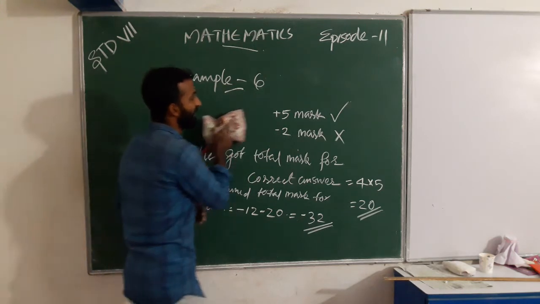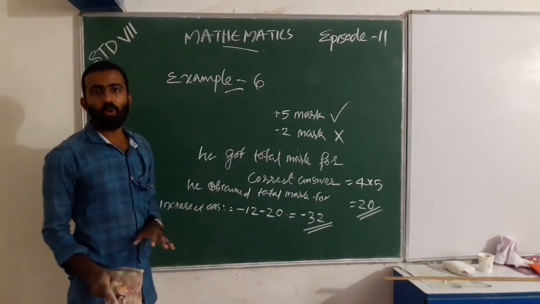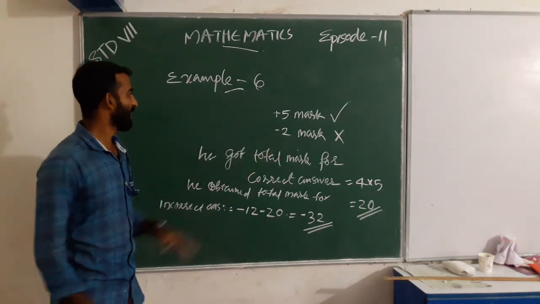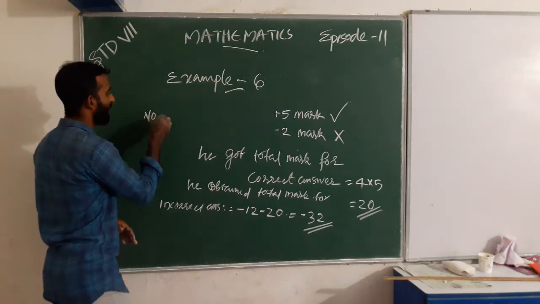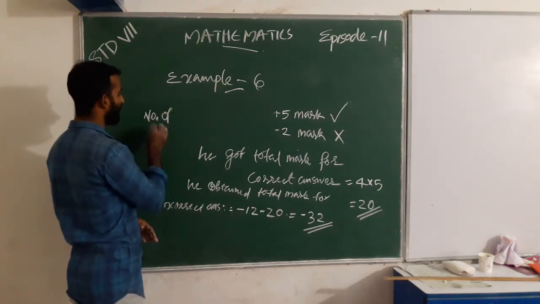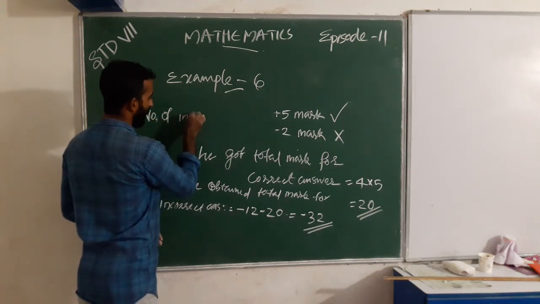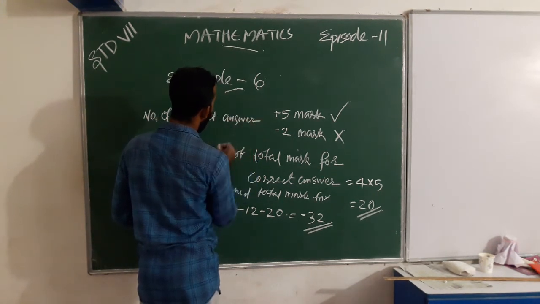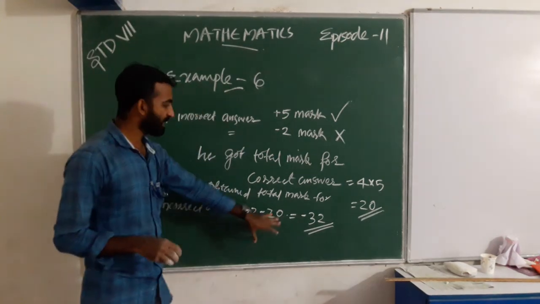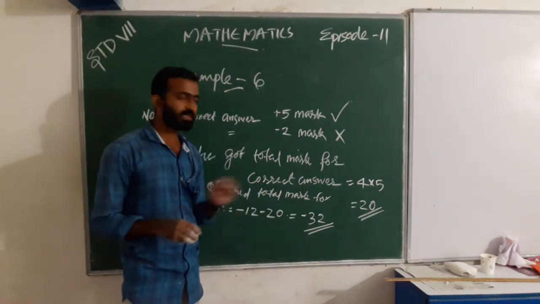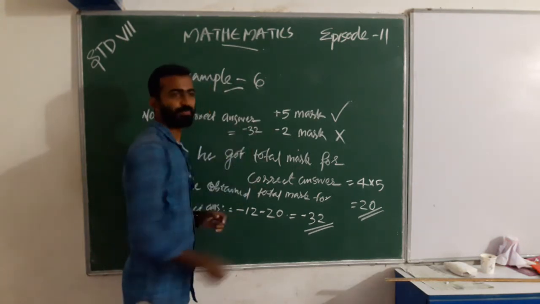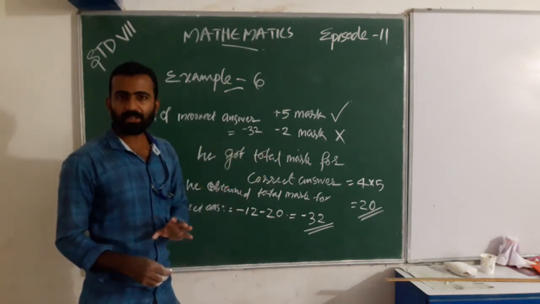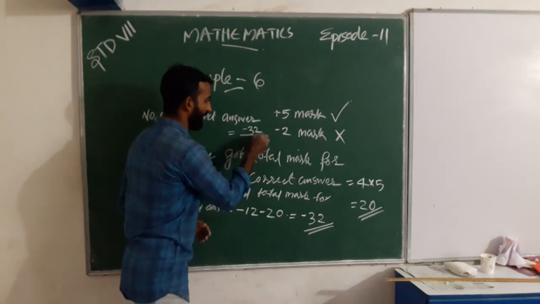For an incorrect or wrong answer, the marks given are -2. So the number of incorrect answers equals the obtained total mark for incorrect answers, -32, divided by the mark for one incorrect answer, -2.